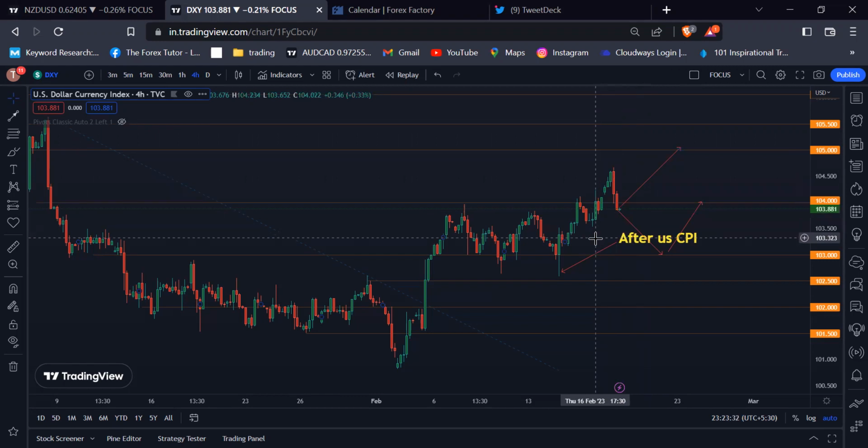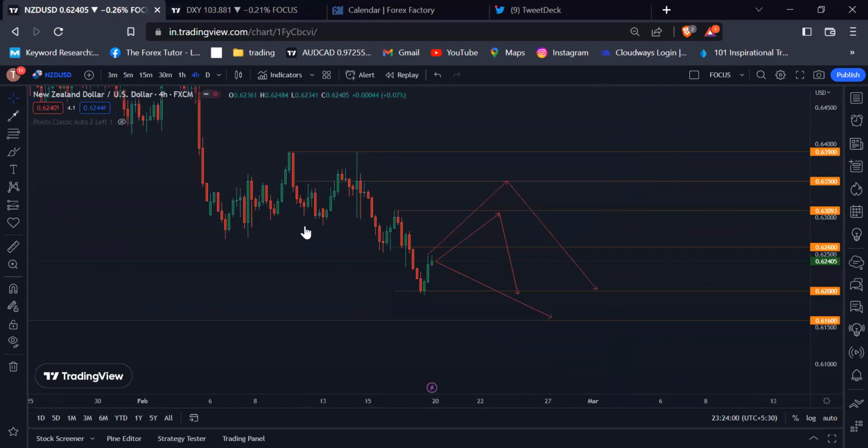So there are two scenarios that can happen in dollar index. The dollar index retesting the 104.00 psychological level and bounce back towards the 105.00 psychological level, or dollar index again retesting the 103.00 psychological level and moving towards the 104.00 psychological level, then break this level and moving towards the 105.00 psychological level. So based on this, we will see some pullback in New Zealand USD.